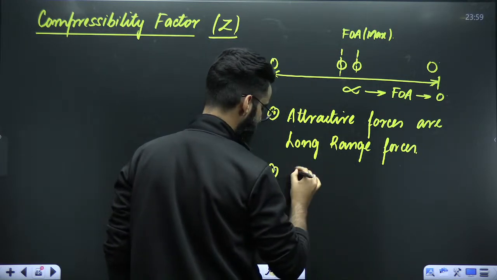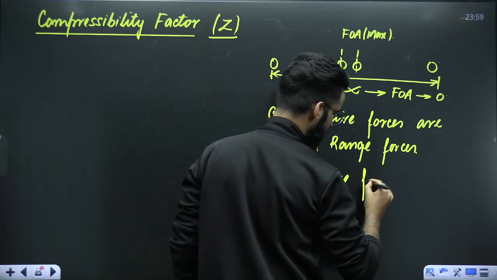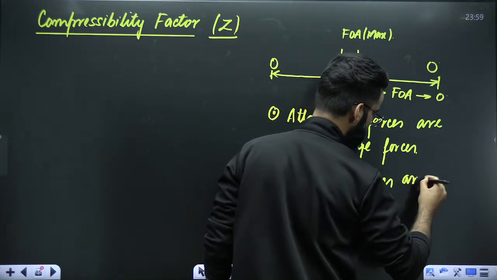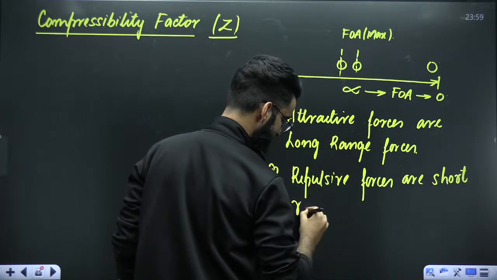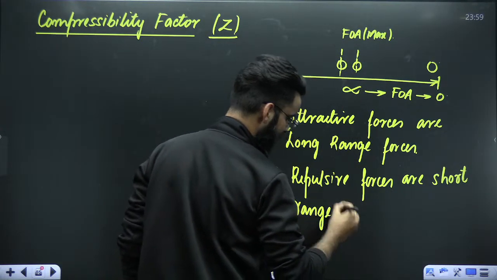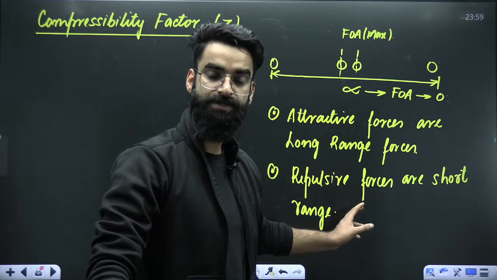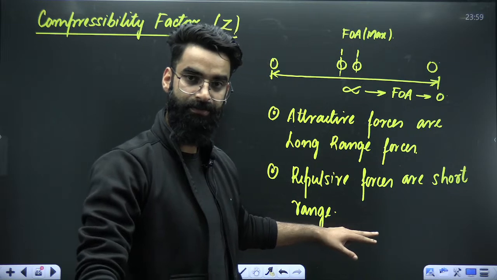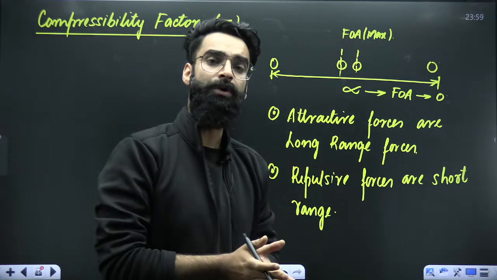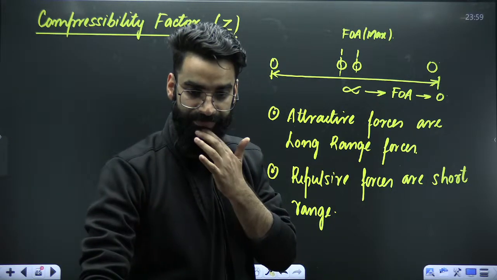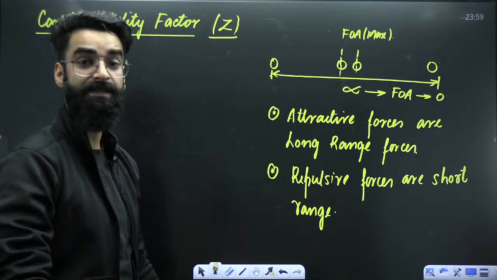And when I talk about the repulsive forces, they are short-range forces. I hope this is clear. Attractive forces are long-range forces. When the molecules are far, there will be attractive forces existing between them. But molecules have to be very close, then only repulsive force will start between them. So attractive forces are long-range forces, repulsive forces are short-range forces.